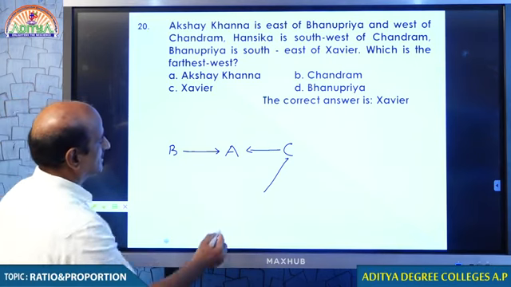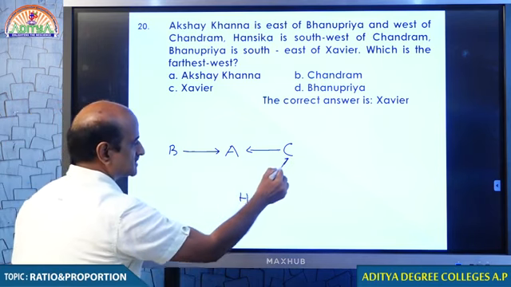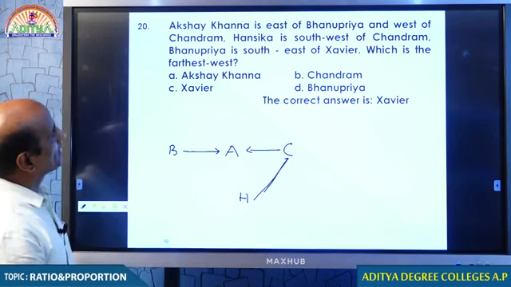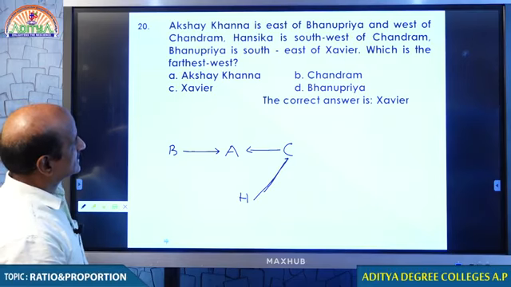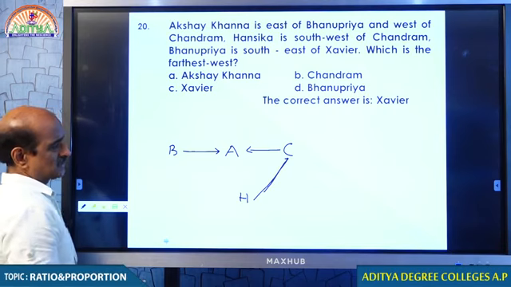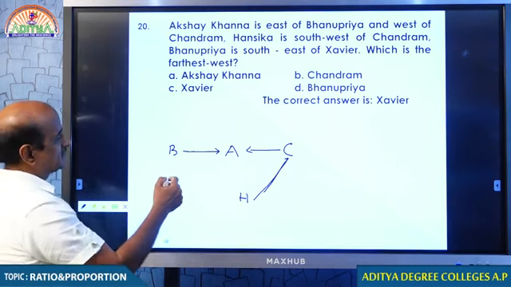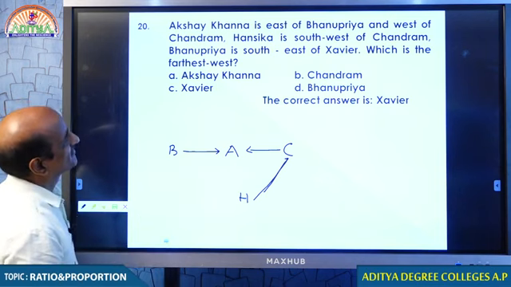I think you understand. Hansika is southwest of Chandram. Bhanupriya is southeast of Xavier. Southeast means south and east. Bhanupriya is southeast of Xavier.